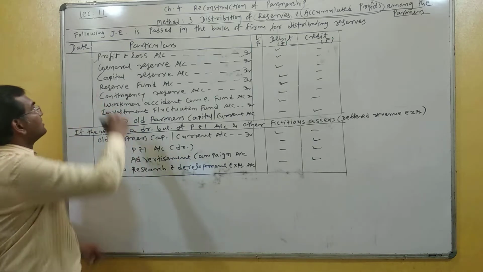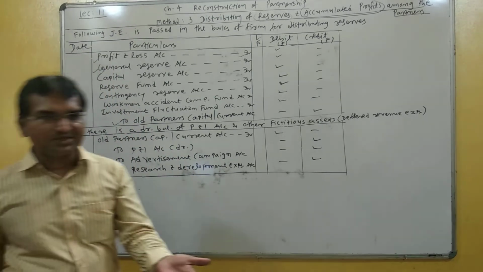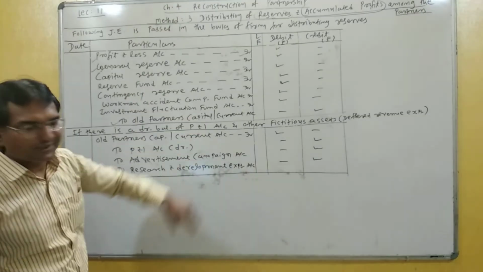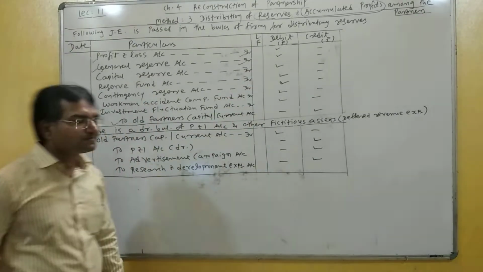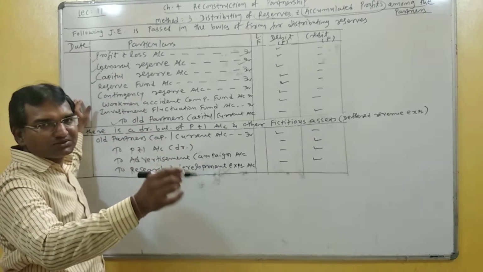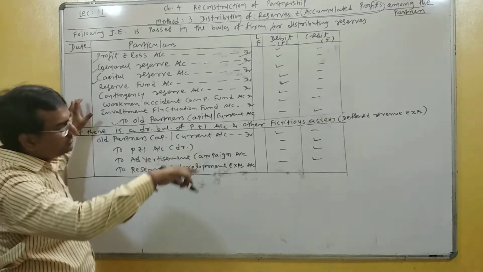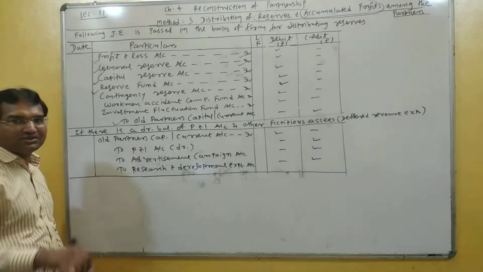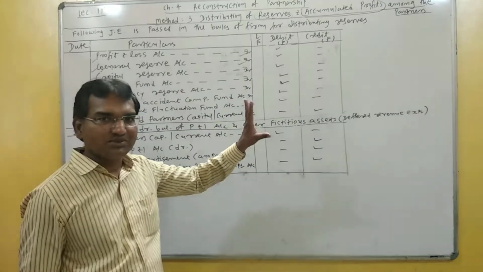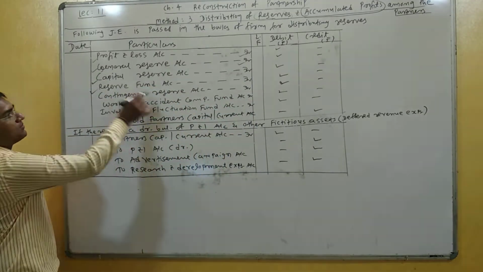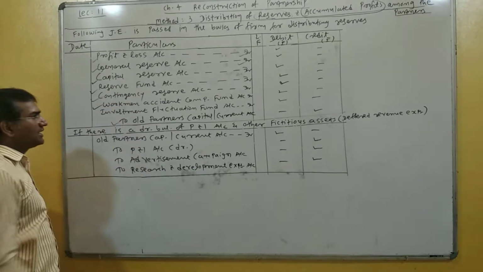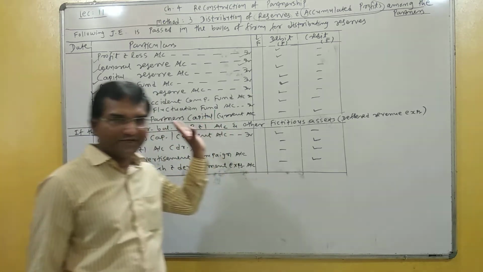The second reserve is general reserve. General reserve also has a credit balance. When general reserve is closed, it should be debited. So general reserve account debit to old partners' capital account. Capital reserve has a credit balance, so it should be debited. So capital reserve account debit to old partners' capital account. Reserve fund, same. All reserves have credit balances, and if you want to close a reserve account, it should be debited. So reserve fund account debited, contingency reserve account debited to old partners' capital account, workman accident compensation fund account debited.